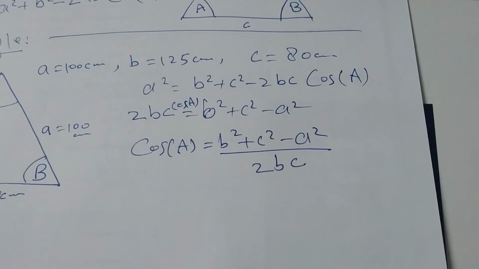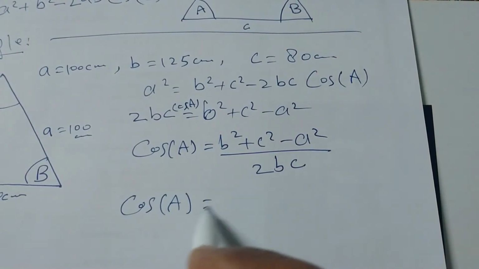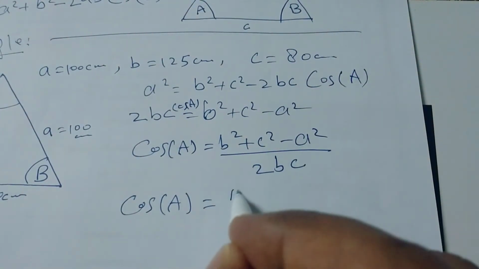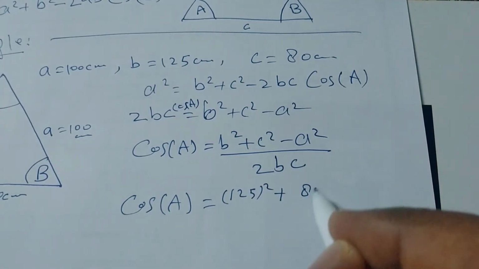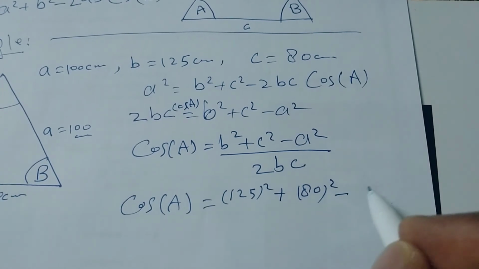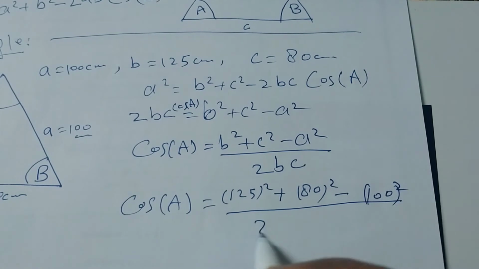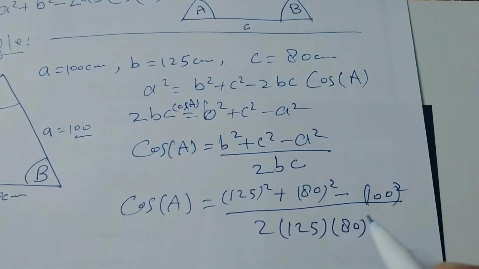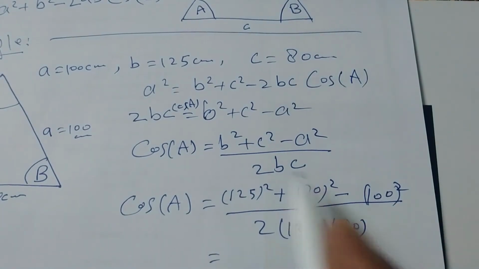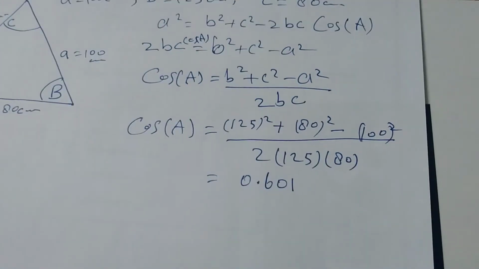So now we will put in the values. Cos A: the value of B is 125 square plus the value of C, 80 square, minus the value of A, 100 square, over 2 times the value of B, 125, times the value of C, 80. Okay my dear, we will solve it using a calculator.